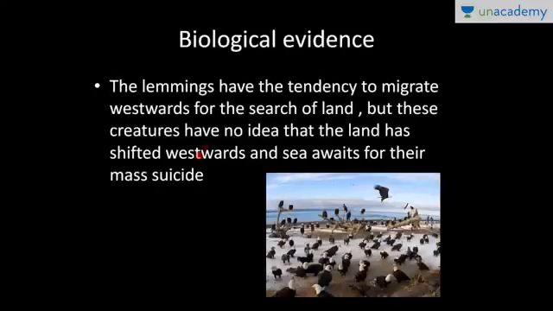Then the last evidence is the biological evidence. Now in this there is a unique feature of lemmings. These are small rodents. They have a tendency to migrate westwards in search of land, and they migrate from Europe towards the west, that is the Atlantic Ocean. But these creatures have no idea that the land has actually shifted westward due to the continental drift, and that leads to their mass suicide. So again, Wegener concluded that earlier there used to exist a land on the west of Europe and not the Atlantic Ocean, and since these continents were once together, gradually they have drifted.